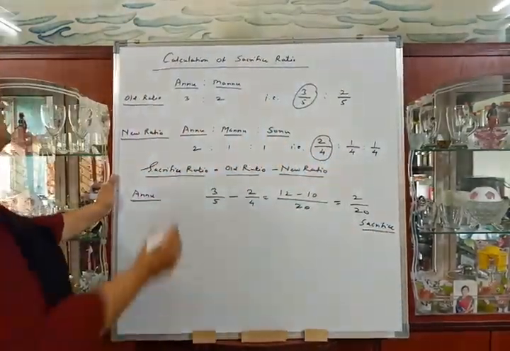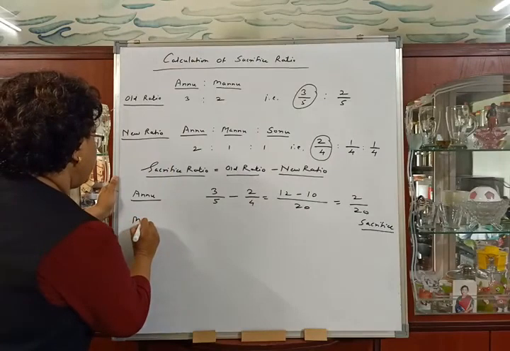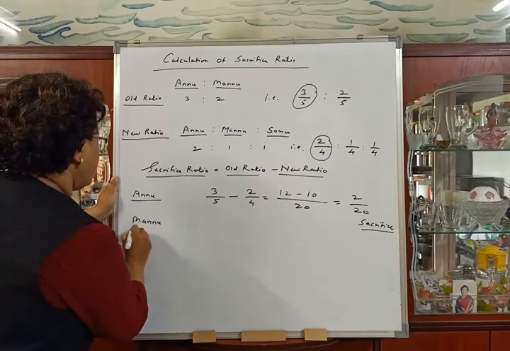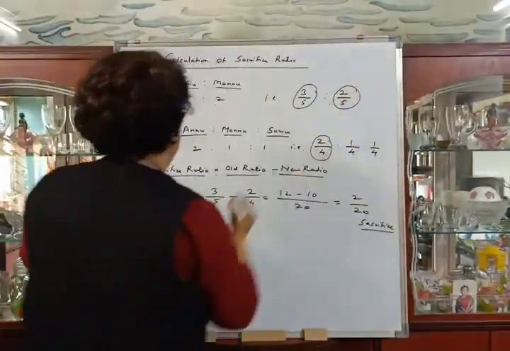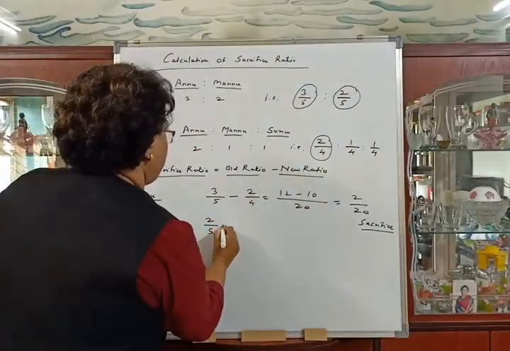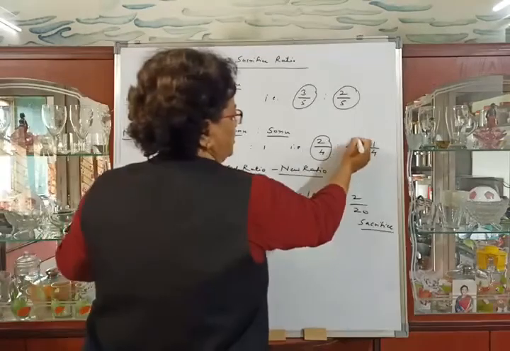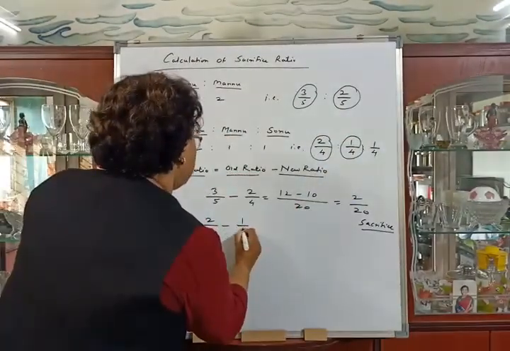Now in case of Mannu, his old ratio is 2/5 minus his new ratio is 1/4.